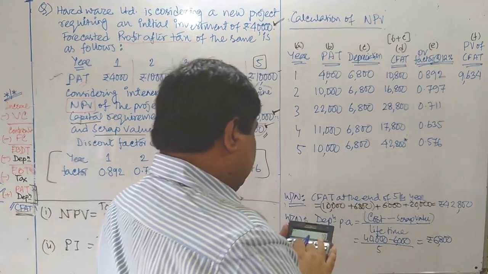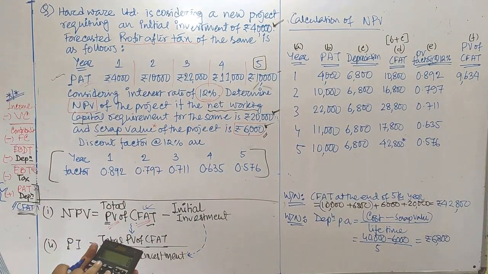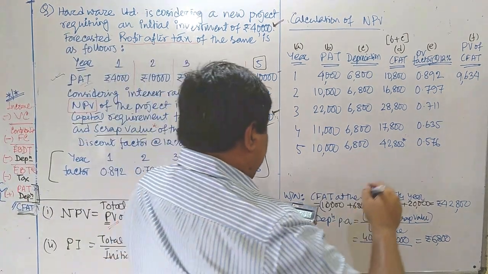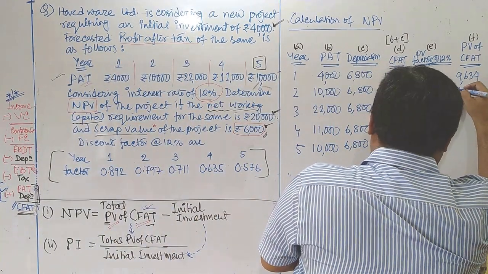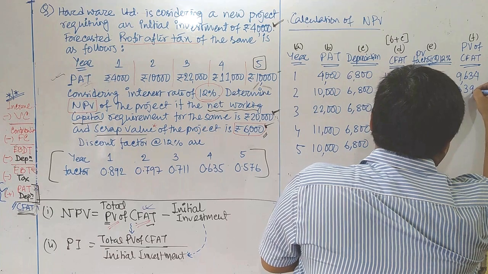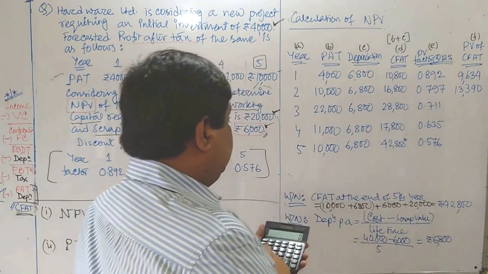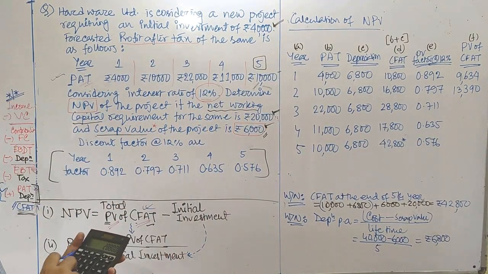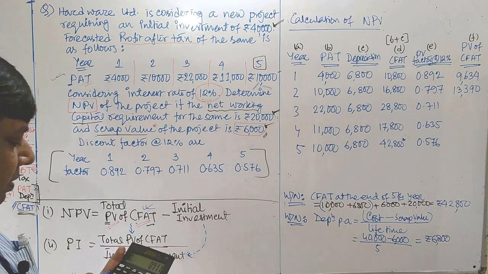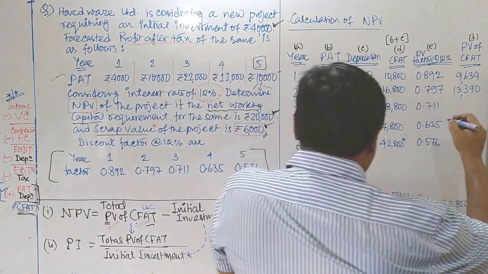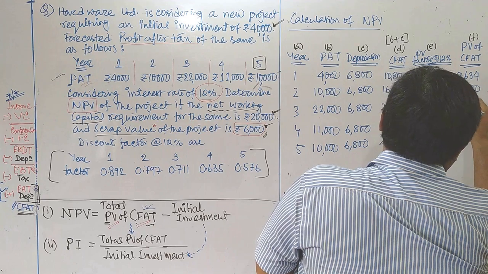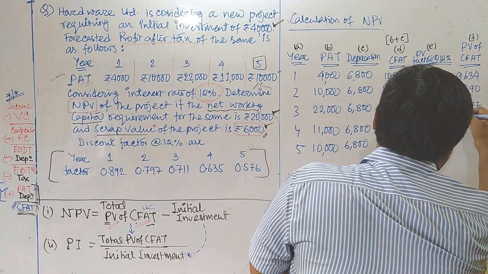Next one is 16,800 multiplied by 0.797. You got 13390. Next one is 28,800, which is multiplied by 0.711. You are getting 20477.